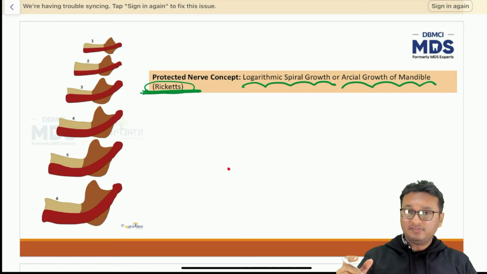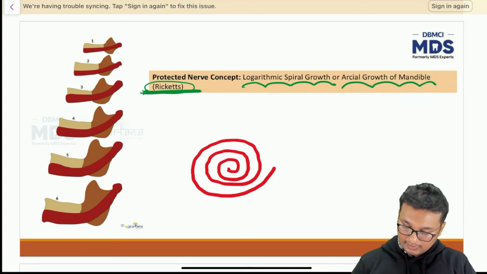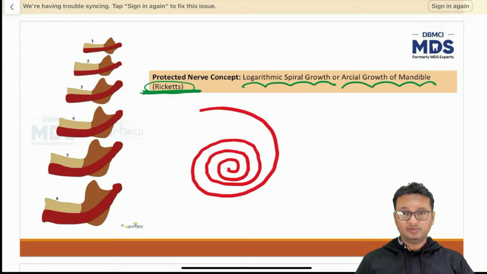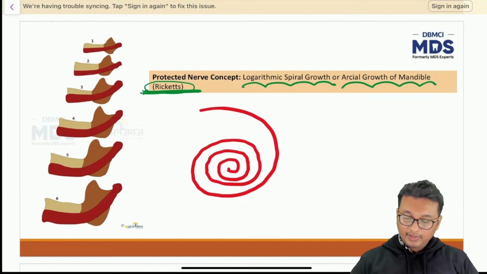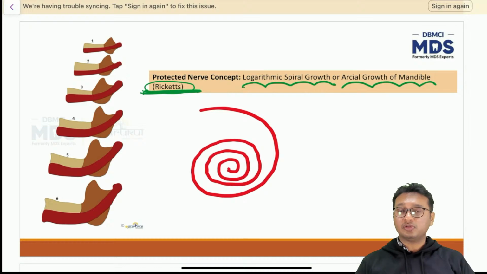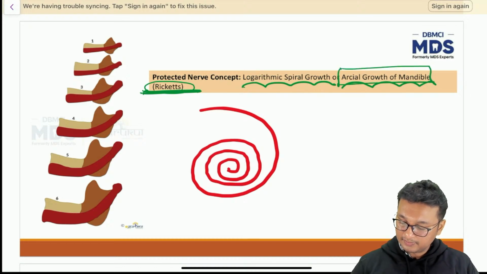So the shell of the snail follows a logarithmic spiral, no? Like this. Yes or no? Okay. So similarly, that logarithmic spiral is what is followed by the growth of the mandible, that is explained by the archal growth of the mandible.